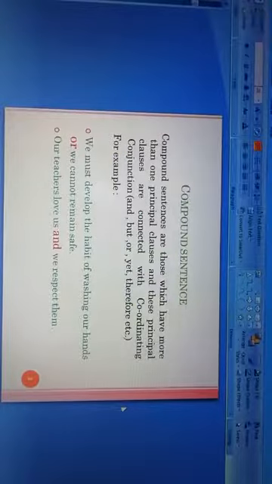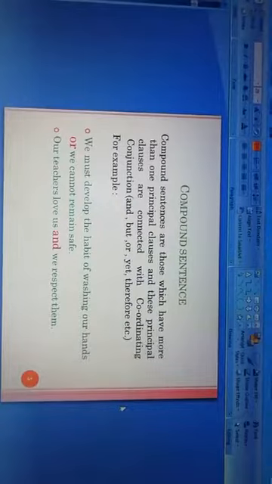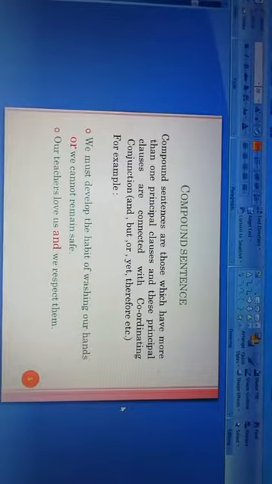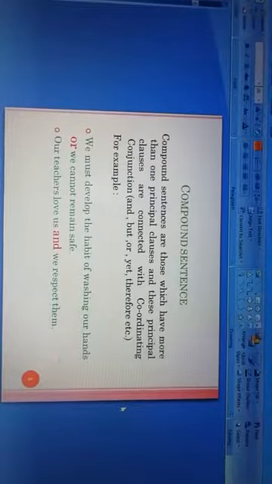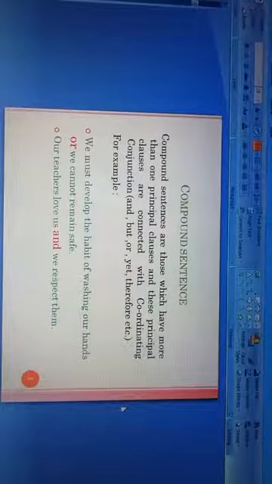Now, the compound sentence. Compound sentences are those which have more than one principal clauses, and these principal clauses are connected with coordinating conjunctions like and, but, or, yet, therefore, etc. So, what is a compound sentence?